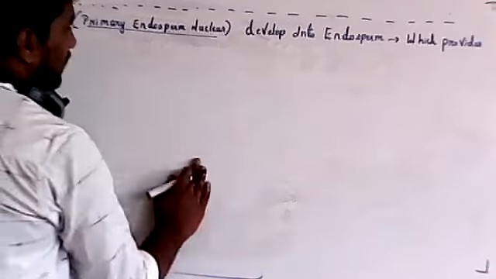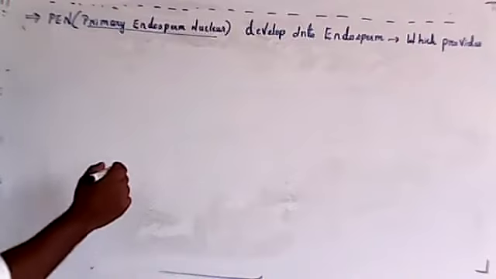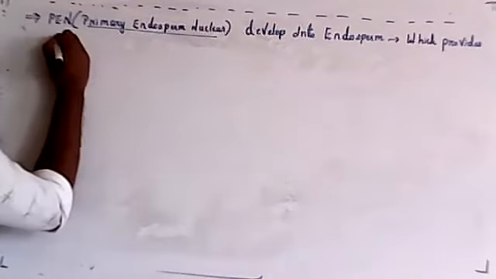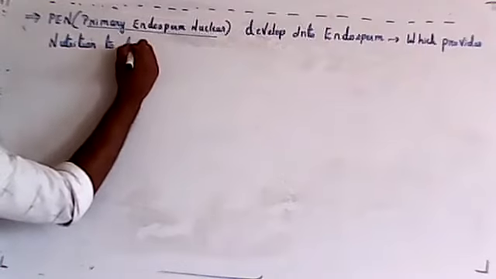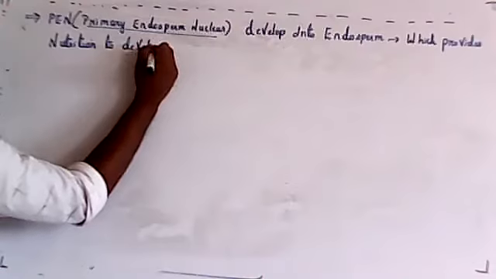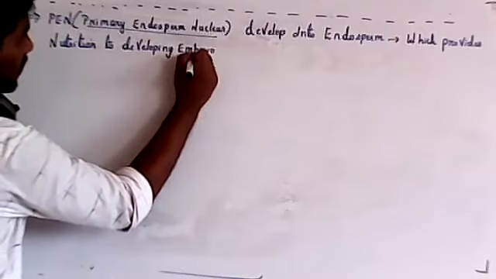Then the function of placenta. We'll complete the statement: it provides nutrition to the developing embryo. So I'll just complete this statement. Later I'll tell more about the placenta.